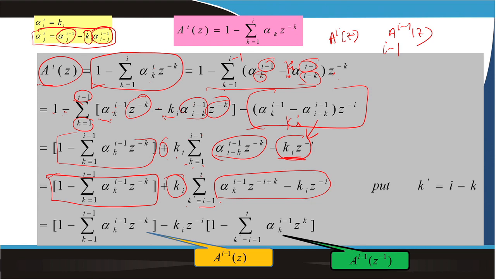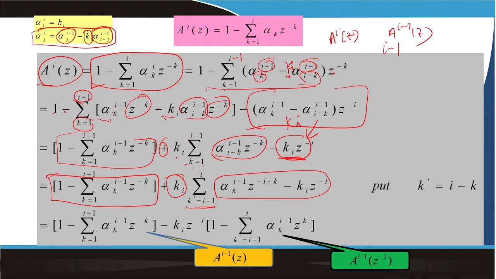Okay. So, I put k dash equal to i minus k. i minus k is equal to k dash. So, when k equal to 1, it is nothing but i minus 1. When k equal to i minus 1, it is nothing but i. So, I can write down this one.